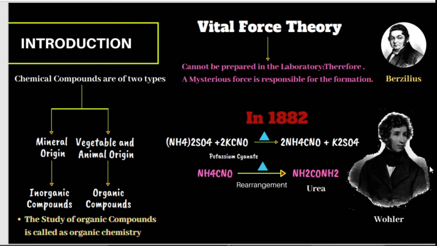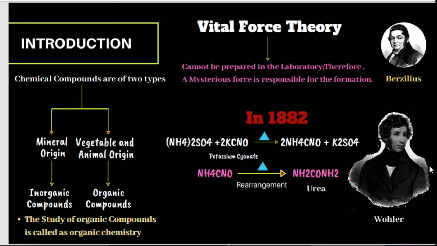We know that chemical compounds are classified into two types, that is mineral origin and vegetable and animal origin. They are further simply classified as inorganic compounds and organic compounds. In the 19th century, the definition given for organic chemistry is as follows, that is, the study of organic compounds is called organic chemistry.